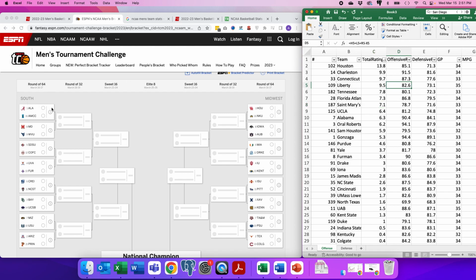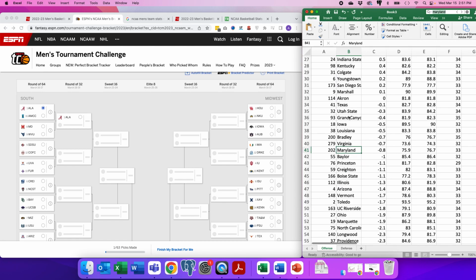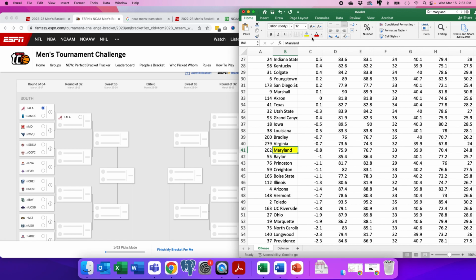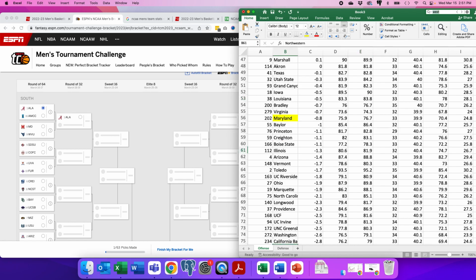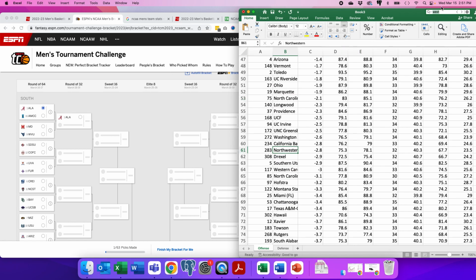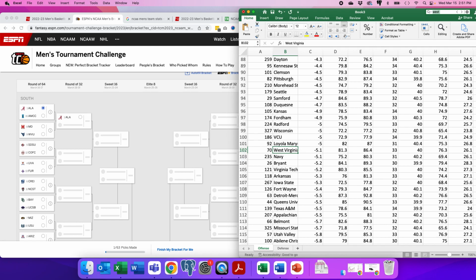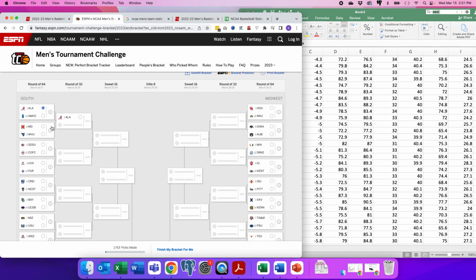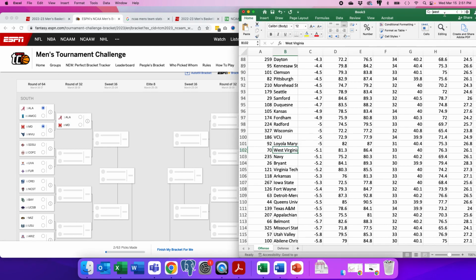So we got Alabama versus AMCC. I don't even know who AMCC is. I'm not going to pick AMCC over Alabama just because Alabama is ranked one. Simple. So I got Maryland versus West Virginia. I'm just going to type in Maryland. I've got them here. Maryland against West Virginia. I got Maryland at 41, and West Virginia, I got them at 102. So I'm going to take Maryland. Just like that. And I just keep doing that.